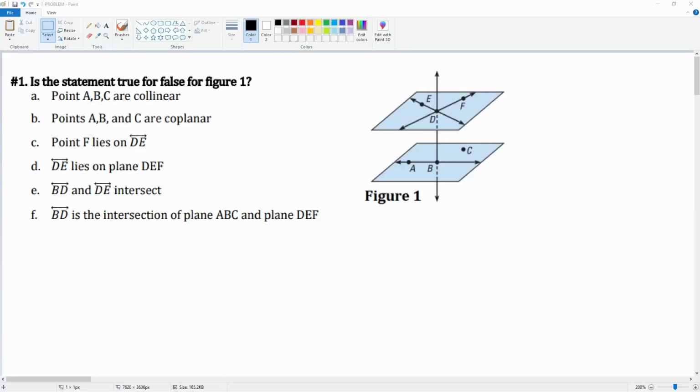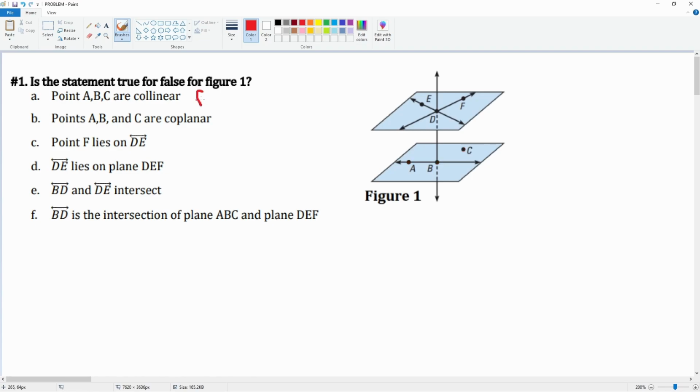Section 1, problem number 1: is the following statement false or true for figure 1 here? We take a look. It says points A, B, and C are collinear. Collinear is when you are on the same line. So A's right here, B's right here, but C's right here. So A and B are on the same line, but C is not. So you would say that this is false.